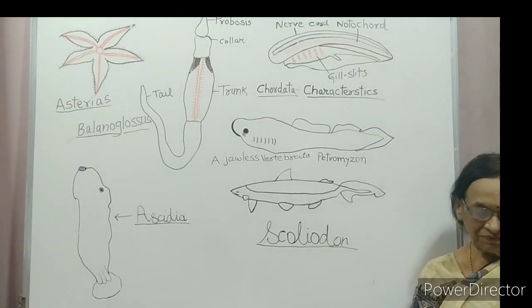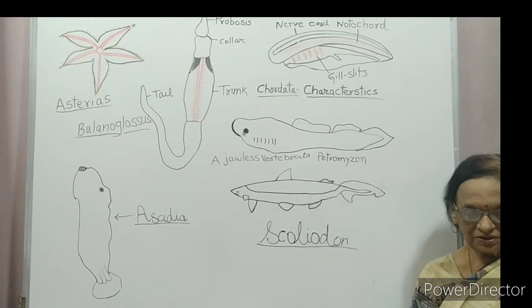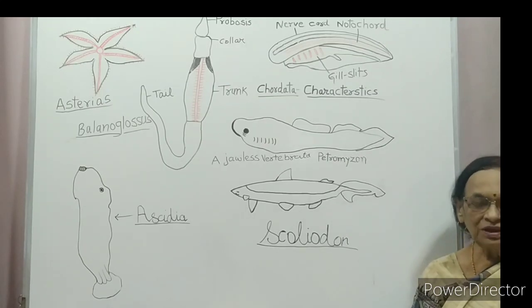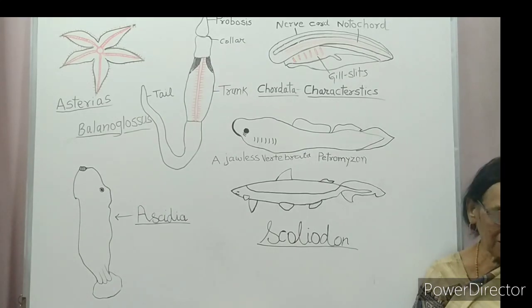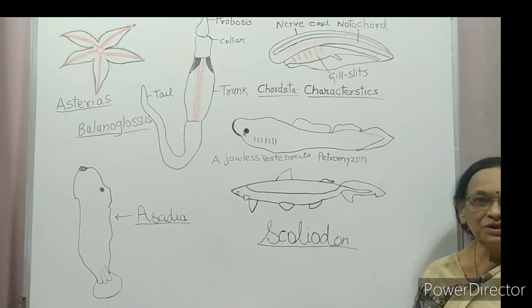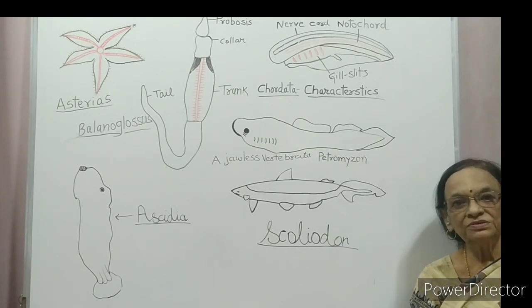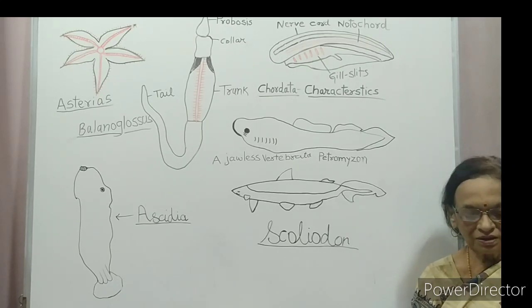Now, after this begins the class Gnathostomata. Gnatho means jaws and stomata means mouth. So this division, Gnathostomata, has a mouth surrounded by jaws.